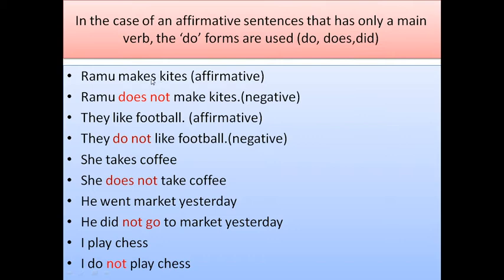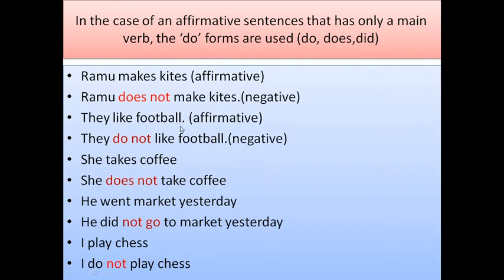This is in simple present tense. The subject is third person, Ramu, he, third person. So with third person we use does. He, she, it. We use does not to form negative. Ramu does not make kites.